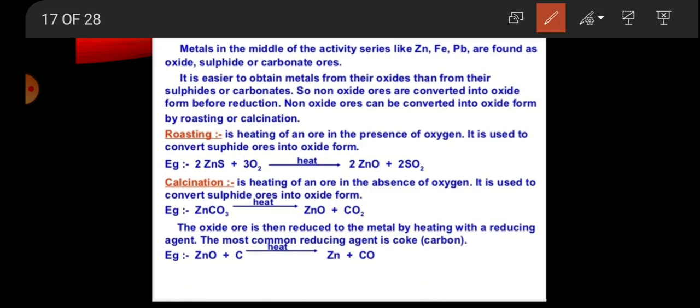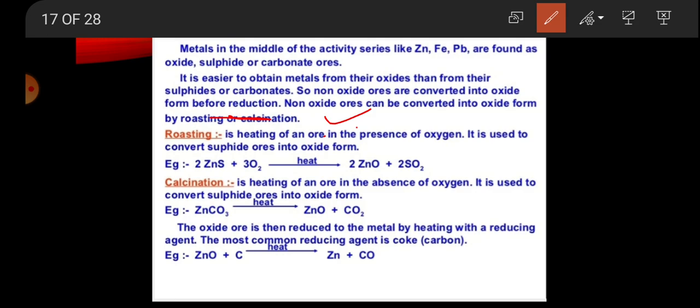Metals like zinc, iron, and lead are found as oxide, sulfide, and carbonate ores. Non-oxide ores are converted into oxide form before reduction. A non-oxide ore can be converted into oxide by roasting. This process is called calcination or roasting.